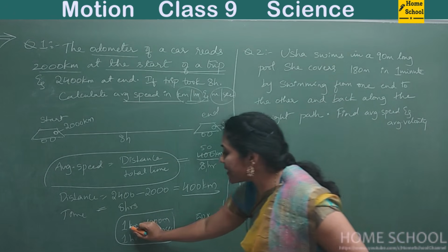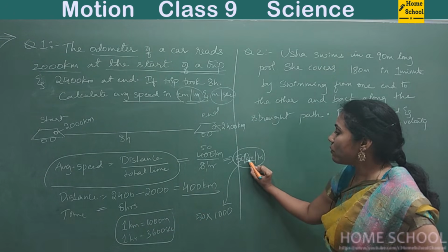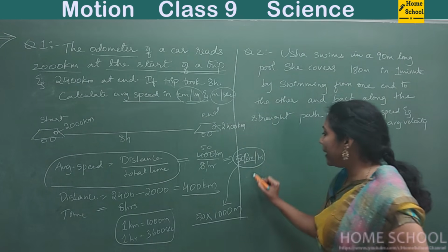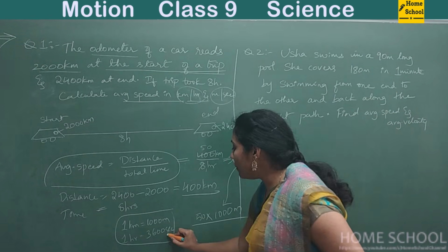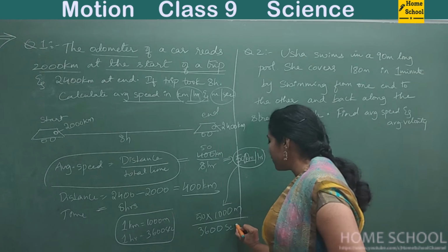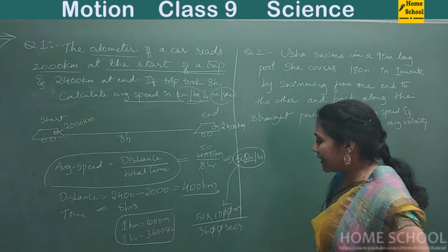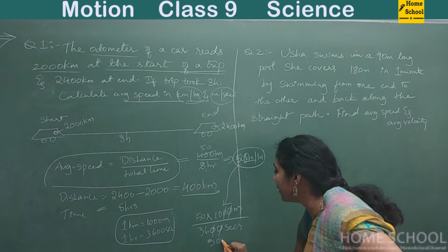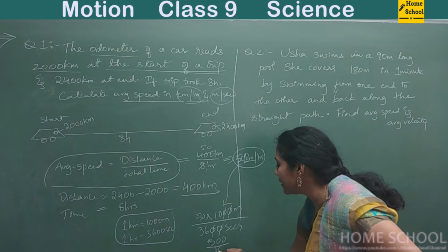This K means 1000. So 50 into 1000 meters divided by 1 hour, and 1 hour is equal to 3600 seconds, right? So these zeros get cancelled, and 50 into 10, that is 500 divided by 36.